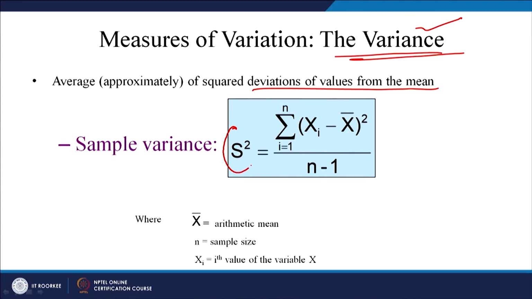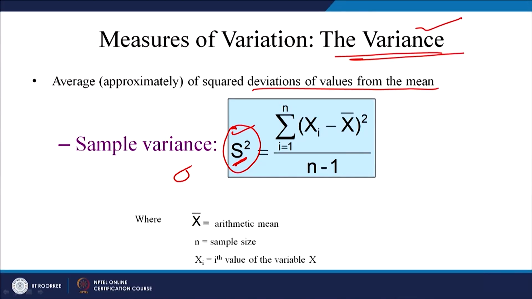Okay. So, the sample variance has this symbol, S square. What would be the symbol for population variance? In one of the classes I talked about statistics and parameters, right. Statistics are about samples and parameters are about the population. So, the sample variance is this, and the population variance would be this, sigma square, right. Let us look at the sample variance first.